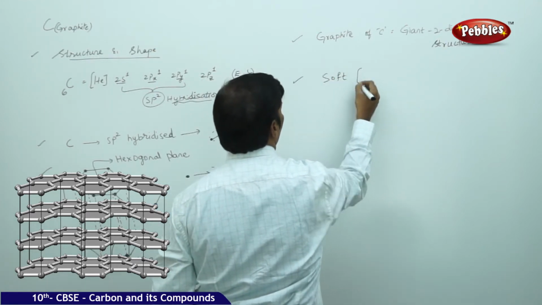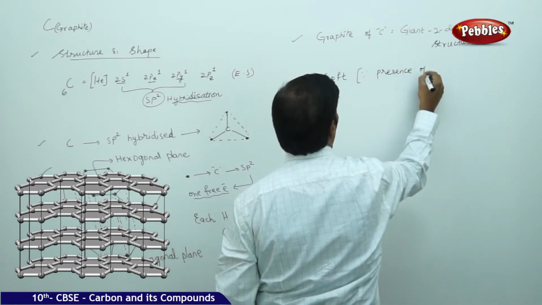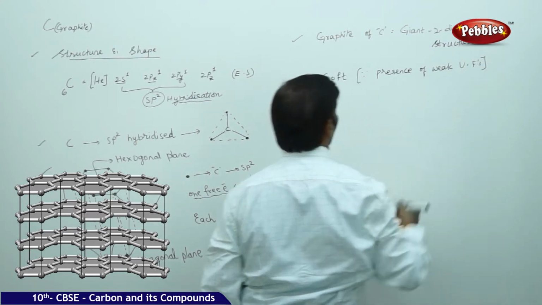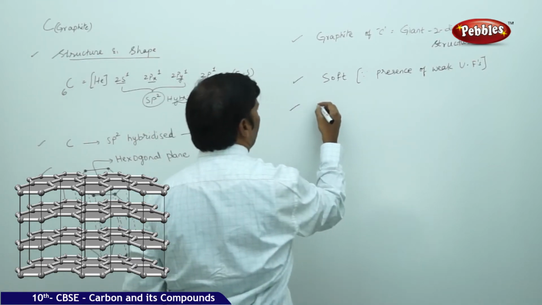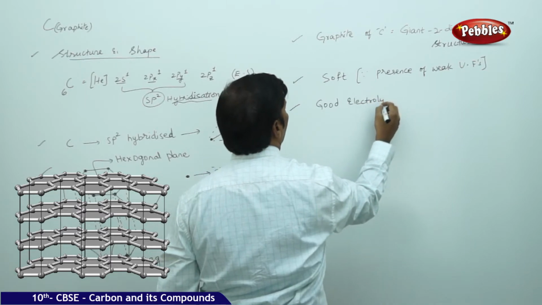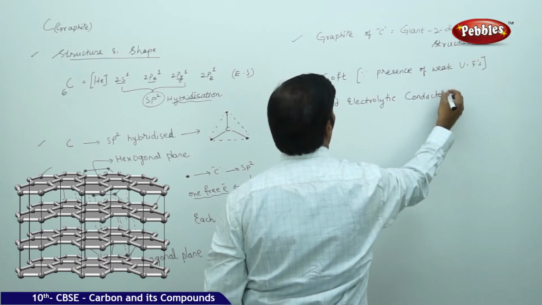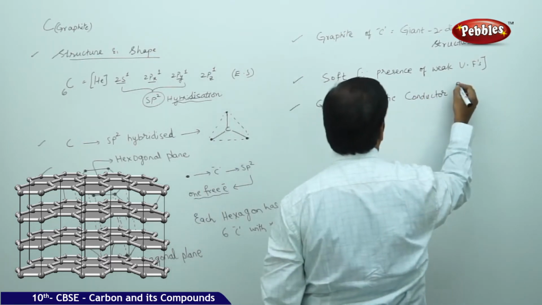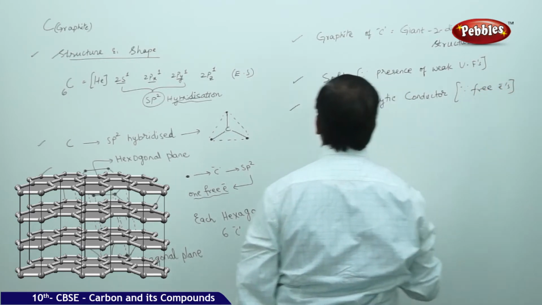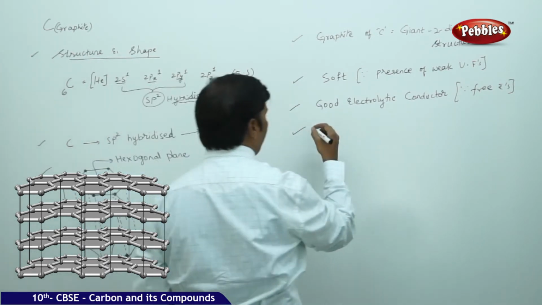It is a good electrical conductor because of the presence of free electrons. Because of its softness, it marks the paper.